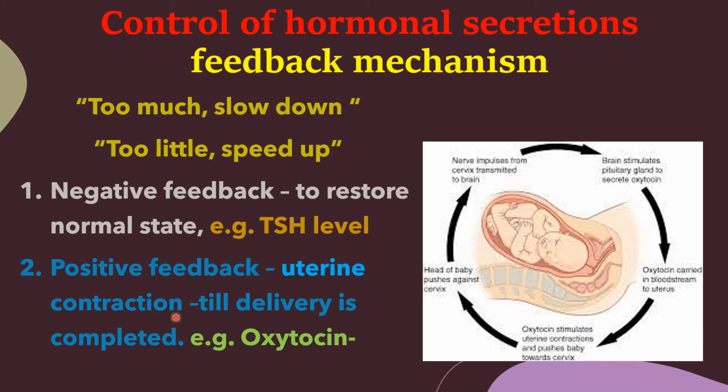The normal state of the uterus is uncontracted, right? The uterus is uncontracted in the normal state. But at the time of child's birth, the uterus should continuously contract. Then which hormone is helpful for continuous contraction? Oxytocin.